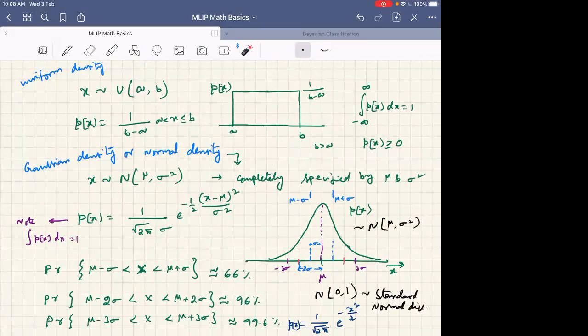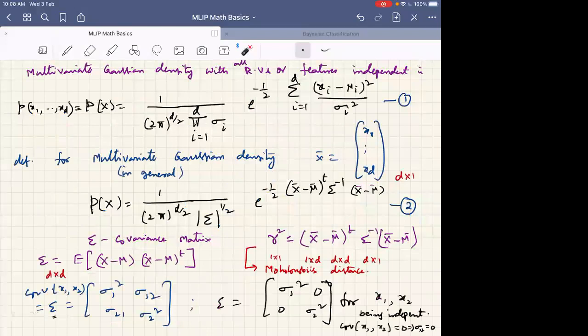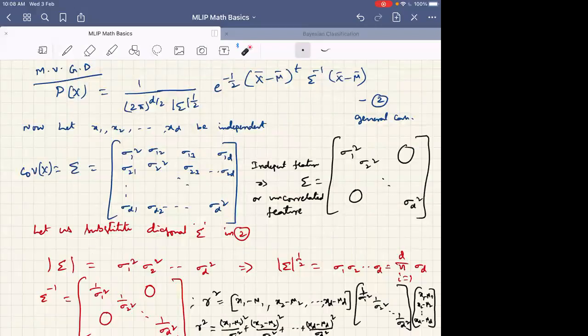We then discussed a specific random variable distribution, the Gaussian distribution PDF. We discussed its univariate and multivariate formulas. In the multivariate case, if we consider the features all independent, then we can consider a diagonal covariance matrix, and that simplifies to a simpler form. However, we have also given the general expression. I said this is very important, and the exponent is referred to as the square of the Mahalanobis distance.